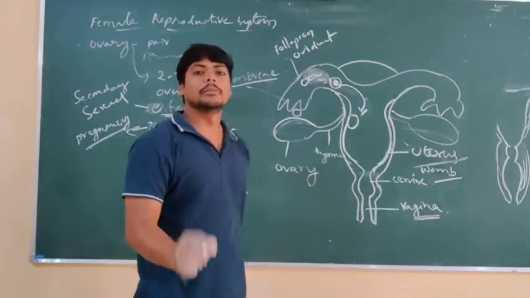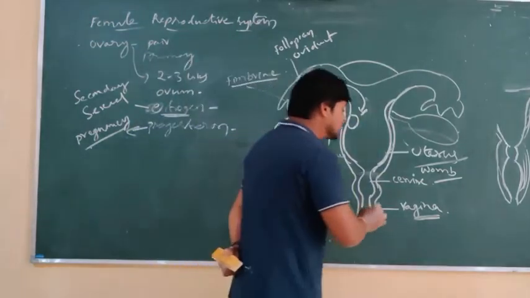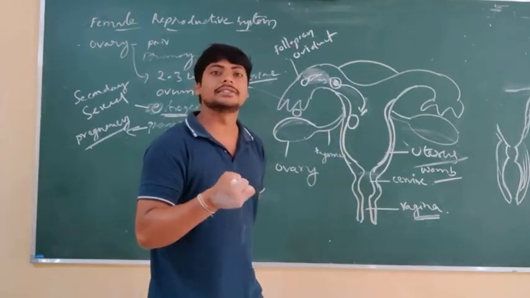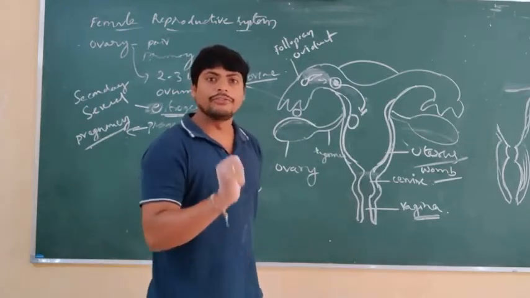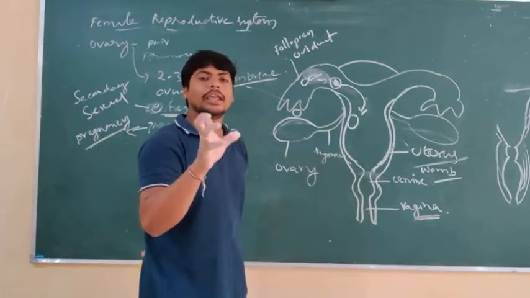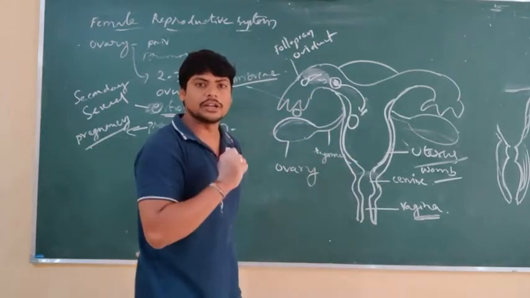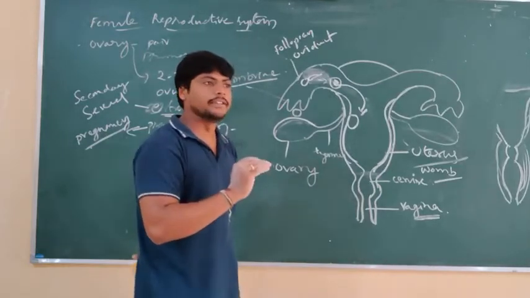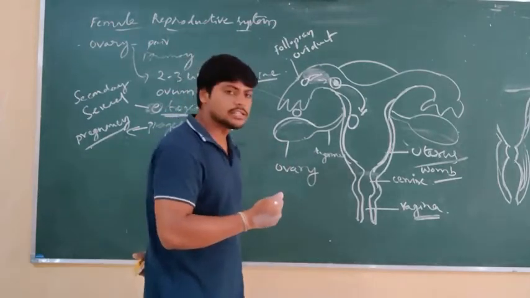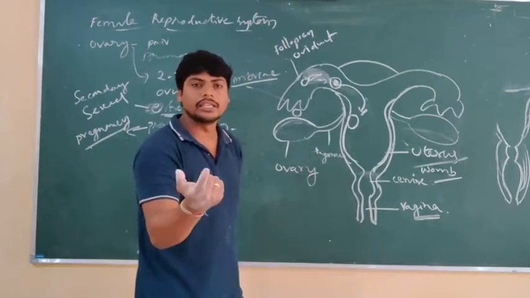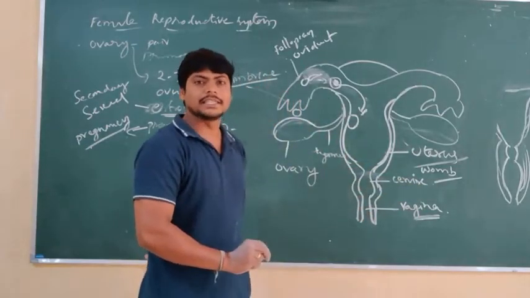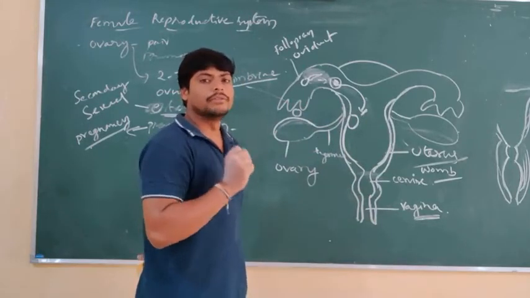It is also a passage for the flow of menstrual waste during the menstrual cycle. So the vagina plays a key role in several things: deposition of sperm cells, the passage of waste during the menstrual cycle, and also the birth canal, where during parturition, that is giving birth to a baby, the baby comes out through this opening called the vagina.